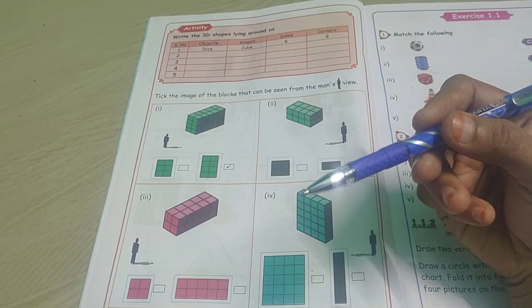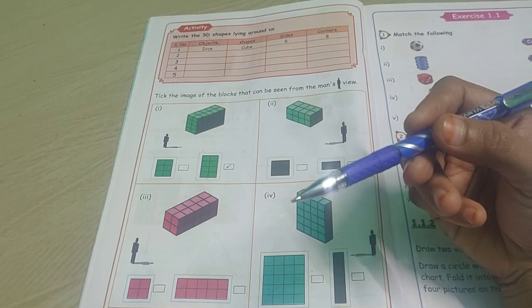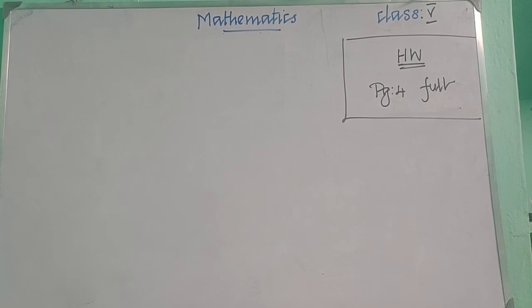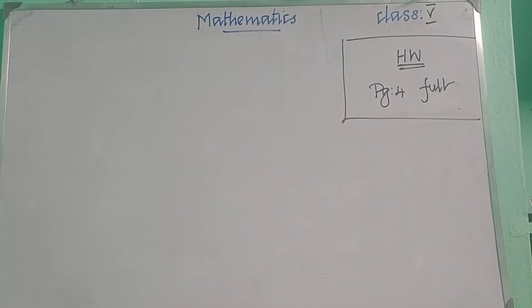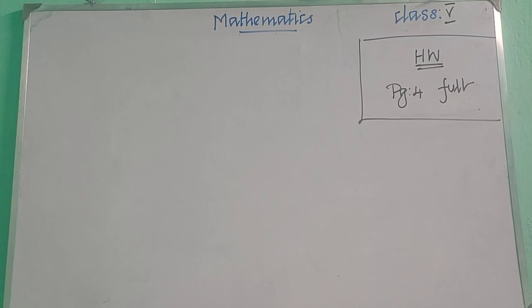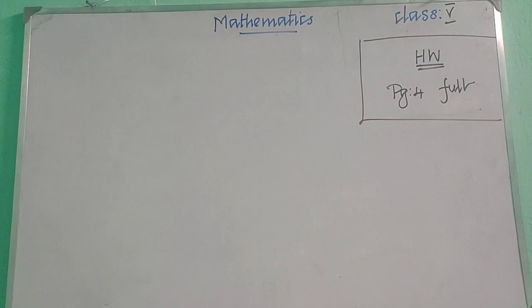Children, take down, you need to complete, and when school reopens, if they announce it, you need to submit your book for correction. So your homework is page number 4 full. You need to write the answers in your book itself. Do your homework properly and also neatly. While filling it in your book, use only pencil. Sharpen your pencil and write. Okay children, thank you.